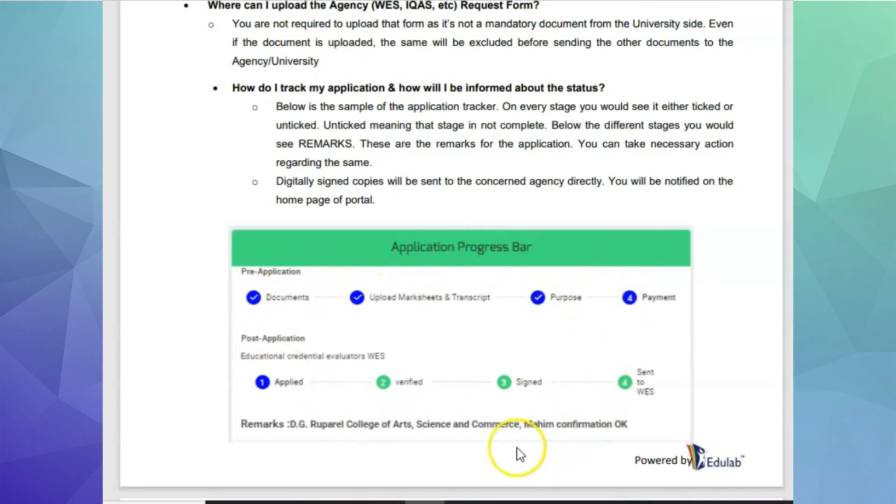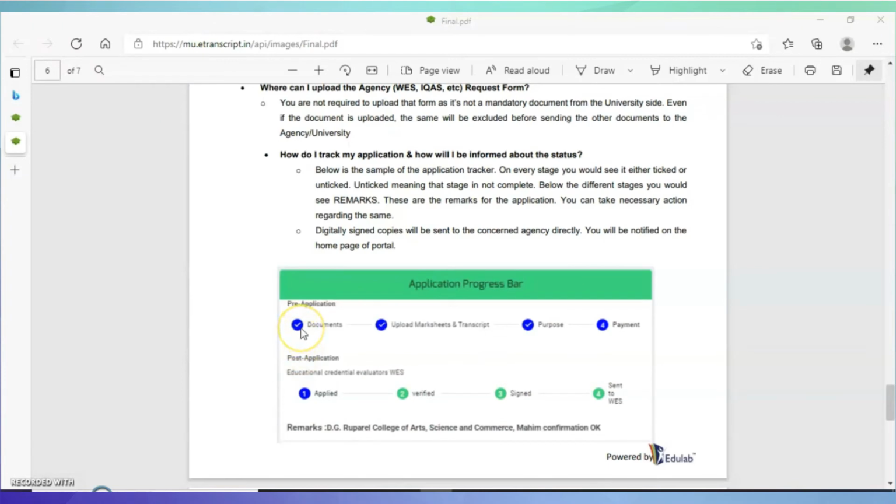You will be able to see at what stage your process is, whether it is the documentation process, mark sheets are uploaded, what is the purpose you have entered. After the payment, they will start working on this. They will verify your documents, put a digital sign on them, and send them to the concerned agencies. So you will be able to understand the status of your application.